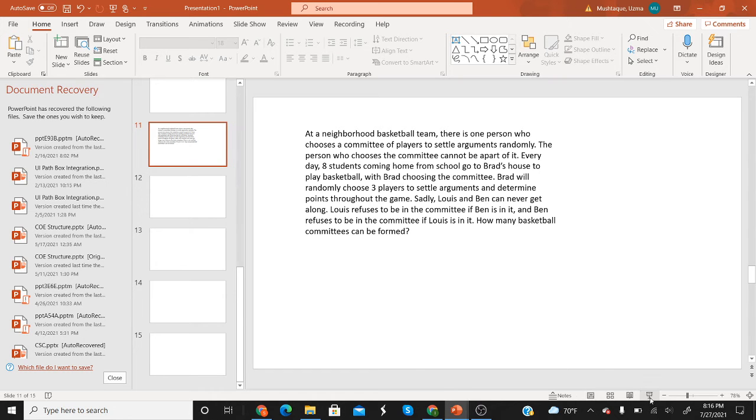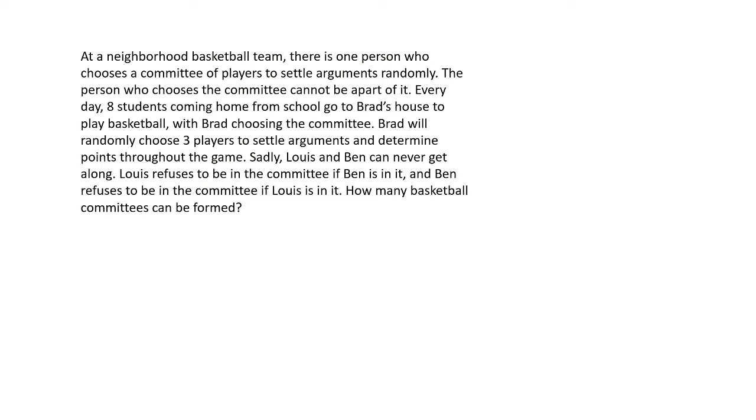Alright, so in this video we are going to be applying some problem-solving strategies to a combinatorics problem, so let's get started. Alright, so getting started, we are going to first read the question. At a neighborhood basketball team, there is one person who chooses a committee of players to settle arguments randomly. The person who chooses the committee can't be a part of it.